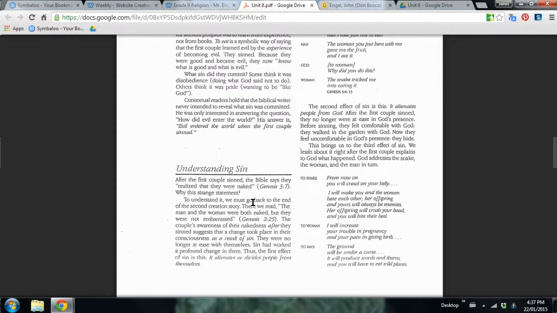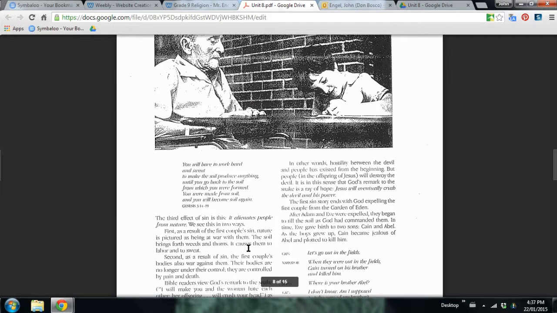Then we get into this concept: if God created us perfect and God created us in the image of himself, where does sin come from? Why do we sin? We get into the concept of free will, the fact that we can make decisions and choose to sin. Where does that come from?